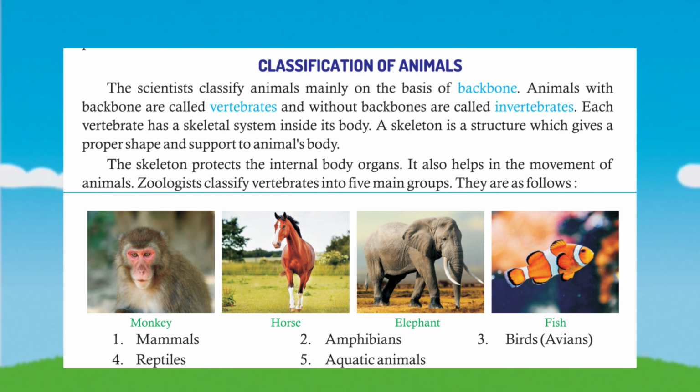Zoologists classify vertebrates into 5 main groups. They are as follows. 1. Mammals. 2. Amphibians. 3. Birds, avians. 4. Reptiles. 5. Aquatic animals.